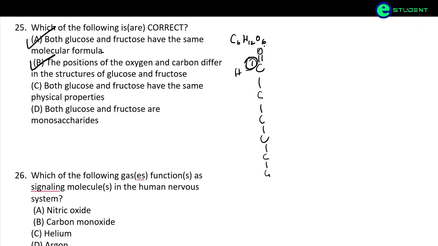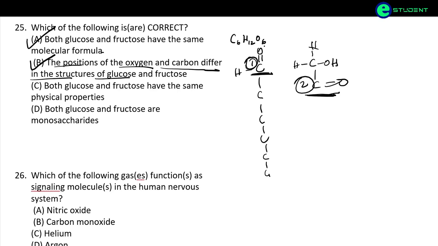Okay, this is the glucose, and in the case of fructose, we have the oxygen at the second carbon. So here it is present in the first carbon, here it is present in the second carbon in the case of fructose. So yes, the position of oxygen and carbon differ in the structures of glucose and fructose. So this is the correct option.